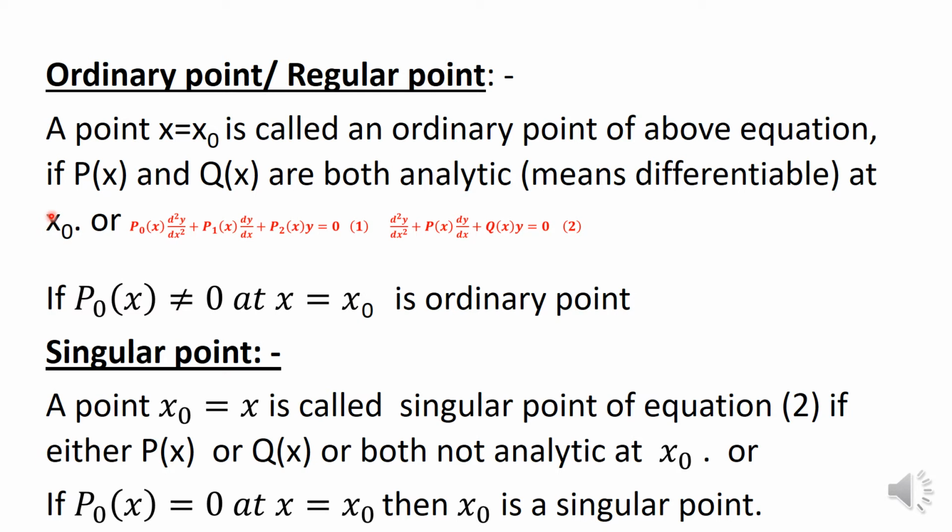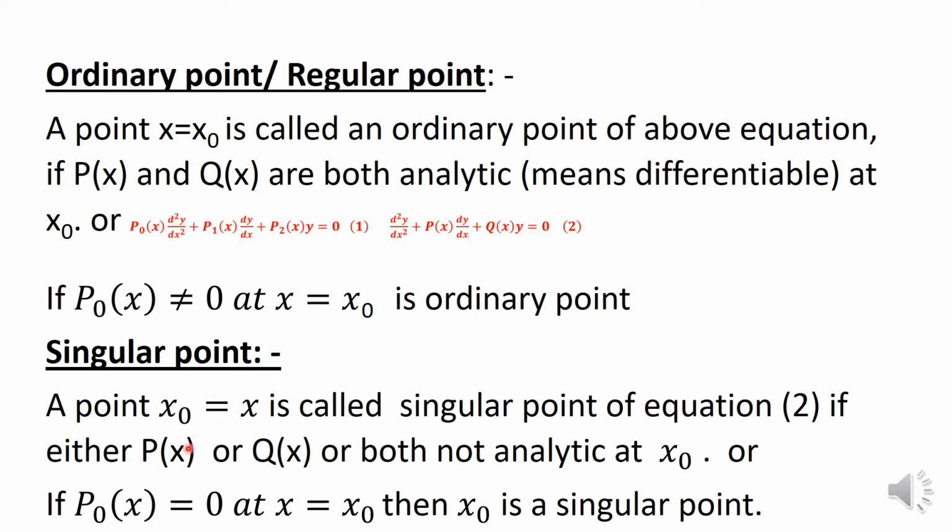Now, if Px and Qx are both analytic. Analytic means basically both differentiable at a particular point, right? Then that point is basically an ordinary point. Or in a simple way, you see this one, p naught x. If this is not equal to 0 at x equal to x0, then it is an ordinary point. We will see one example later on, and how this condition can be applied.